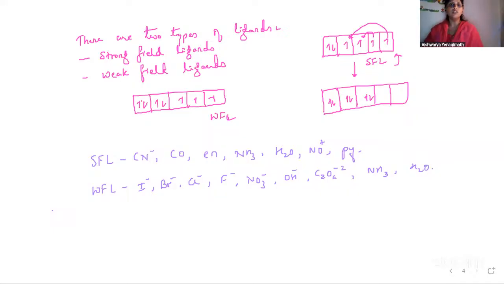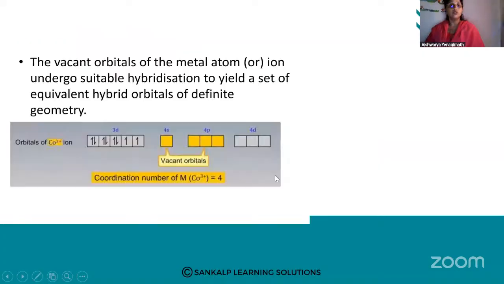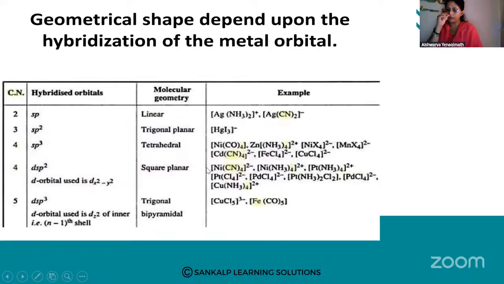Okay, so this is very important to understand valence bond theory. The vacant d orbitals of the metal atom or ion undergo suitable hybridization to yield a set of equivalent hybrid orbitals of definite geometry. You can see here the orbitals of Co plus 3 ion. Here we have vacant 4s and 4p, so one 4s and three 4p orbitals. They will hybridize. So based on the hybridizations, we have different geometrical shapes.